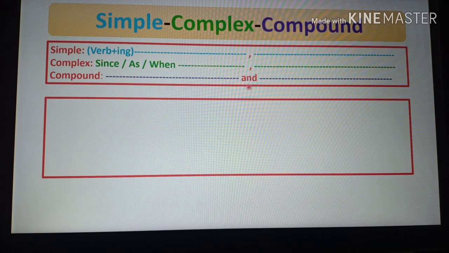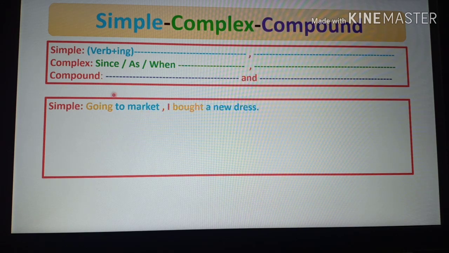So dear students, this is an example. Simple sentence: going to market, I bought a new dress. You see that there are two parts in this sentence. Going to market, I bought a new dress. The first part is a phrase and second part is a clause.